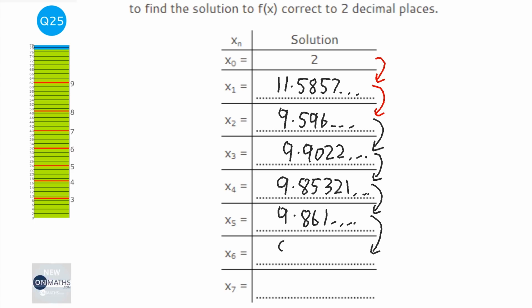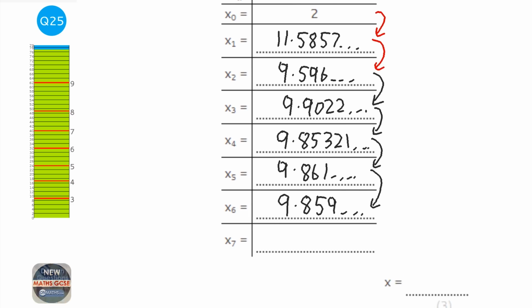Now you might be wondering where we stop. Well, it says it wants 2 decimal places, so we stop when we get the same rounding. Now, you can see here that both of the last two would round to 9.86, so we could stop now, but I'm just going to go a little bit further to see what happens.